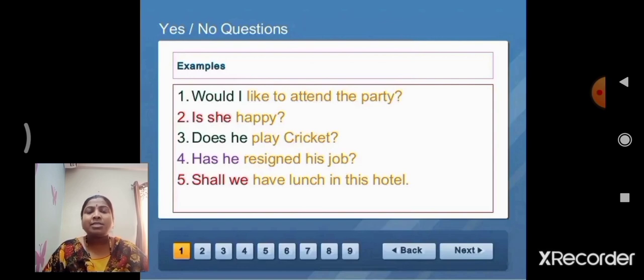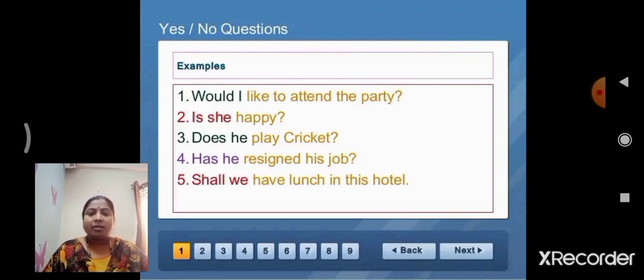He has resigned his job. Here, has is the auxiliary verb. Auxiliary verb plus subject, our structure. Has he resigned his job?